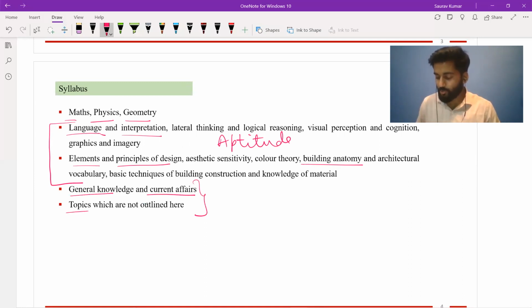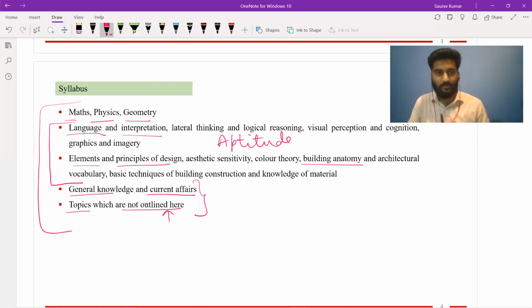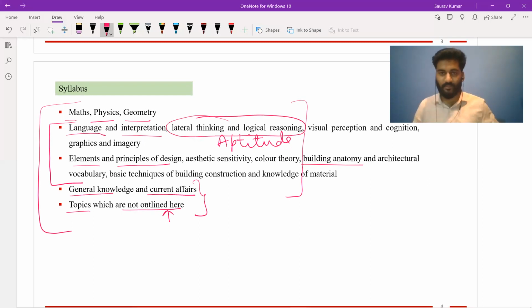And we have topics which are not outlined here. That means it gives and you can say backdoor entry to NATA for giving you questions which are not mentioned here. That means for preparing for NATA, you not only need to prepare on all these heads, but you also need to prepare for the questions which were previously asked, because NATA can give those questions directly. And in our teaching methodology, what we have done is that we have created separate modules for all of these heads, detailed modules as per the latest syllabus and notifications. So this will help you prepare for all of these things.